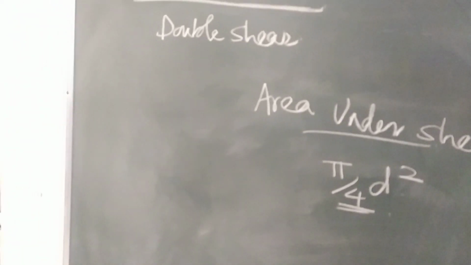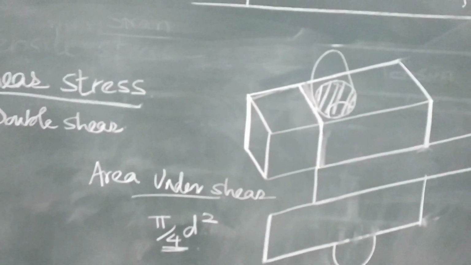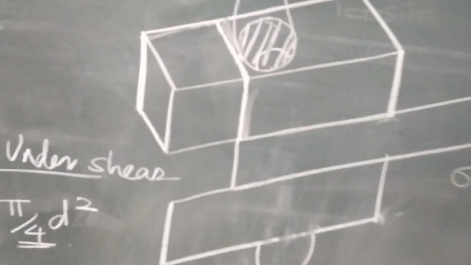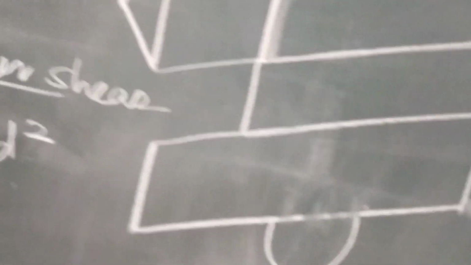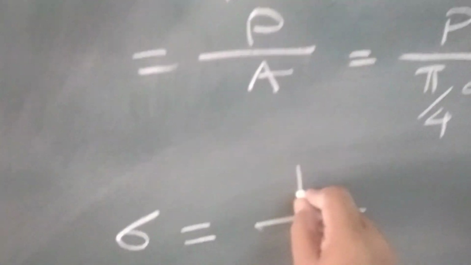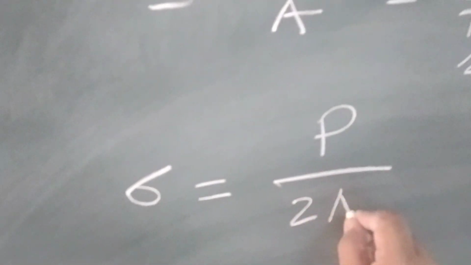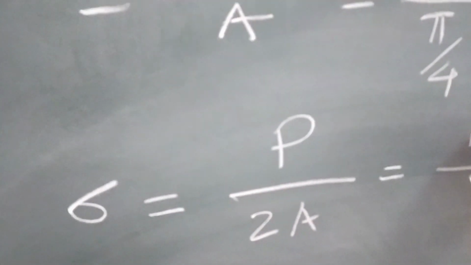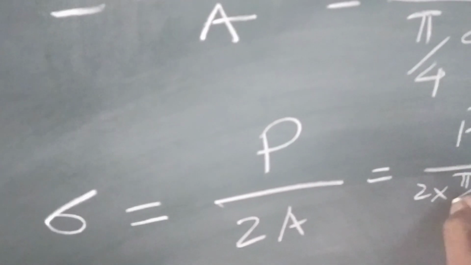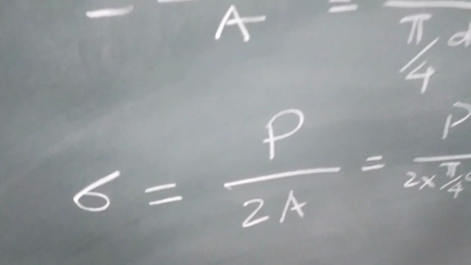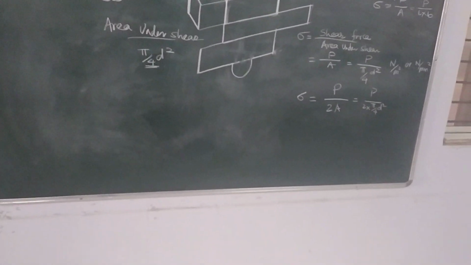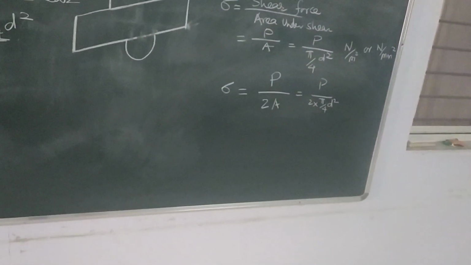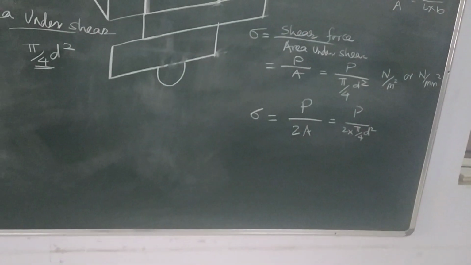One shear is here, another is here where we have already drilled the hole. So, there must be double shear. Double shear stress will be P upon 2A or P upon 2 into pi by 4 d square. So, this is nothing but double shear, and you will have to use the formula P upon 2A.